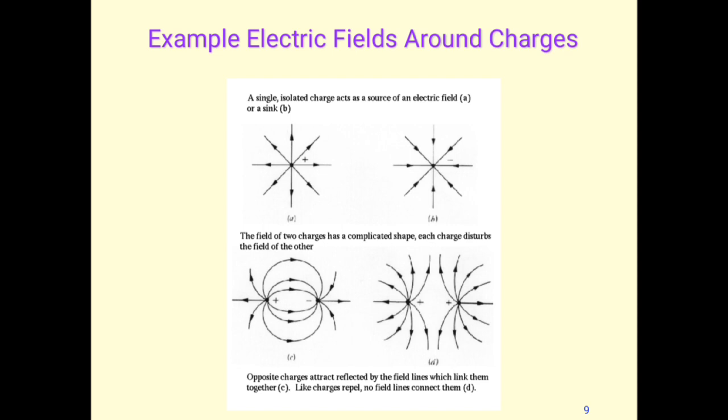So this is the case once we have two charges. In that figure C, we have a positive and a negative charge, and the electric field lines are shown. Here, as you can see, the lines are going away from the positive charge and ending at the negative charge. And also in the last diagram, we have two positive charges, and the lines are away from the positive charges, and they are meeting at infinity.